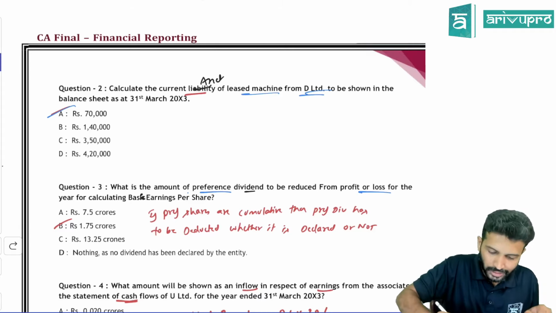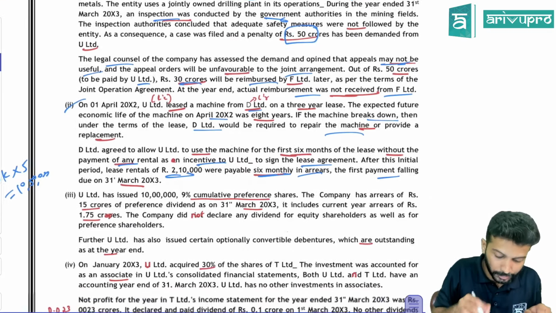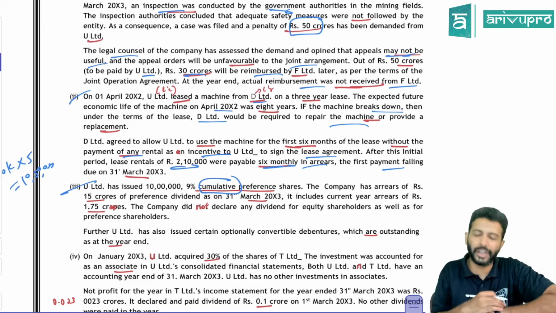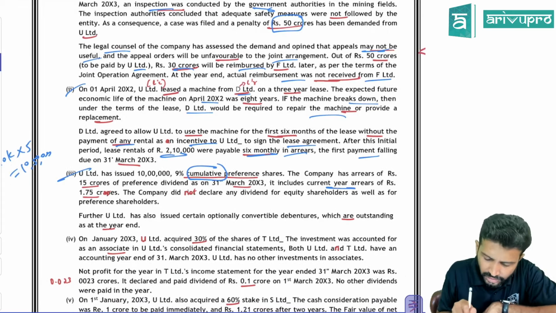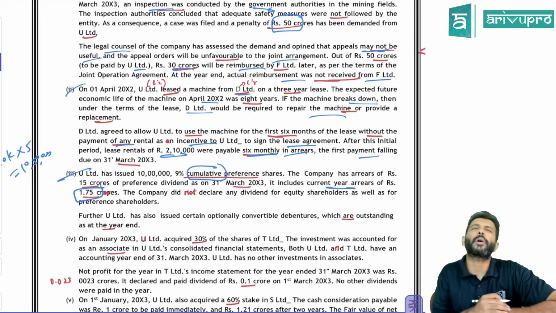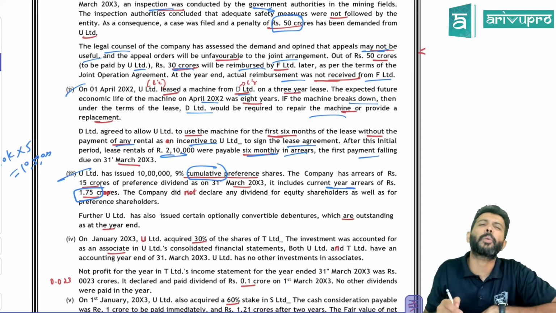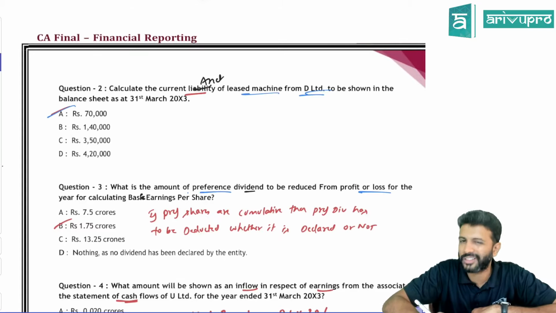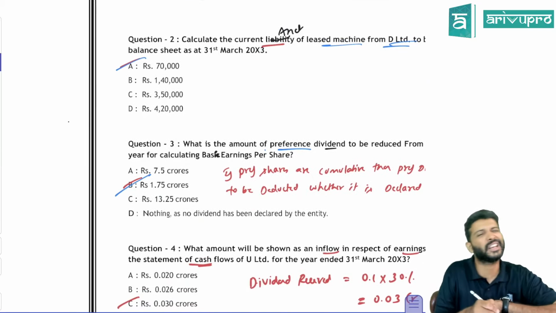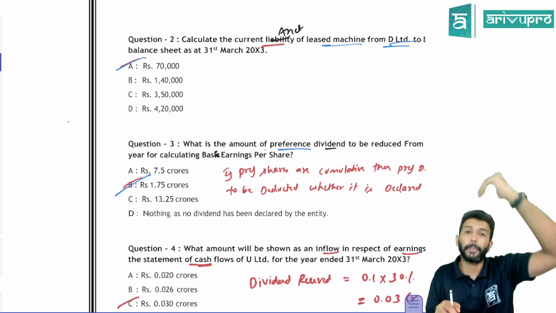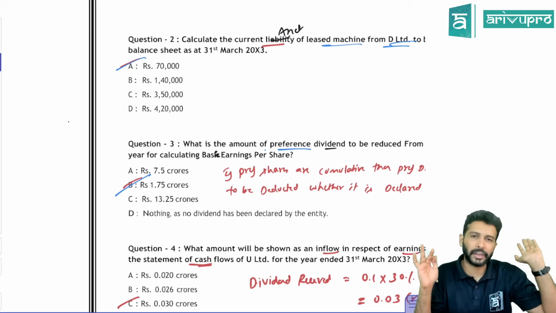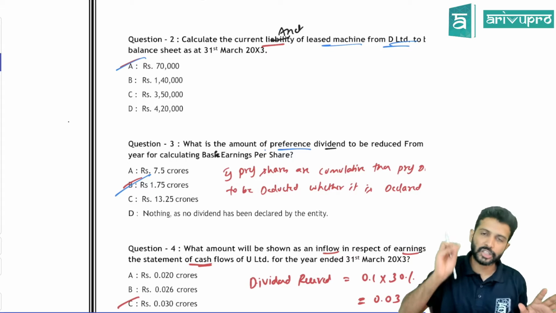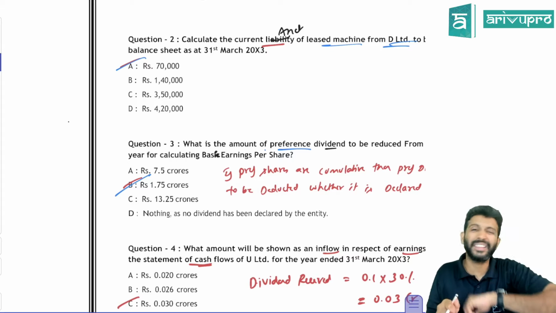Since these are cumulative, we need to check over here what sort of preference shares these are. Check adjustment number 3. They said cumulative preference shares. So I will only read the current year. So for the current year, what is the arrears of dividend? 1.75. So the dividend pertaining to the current year is 1.75. Since it's cumulative preference shares, for the current year, when you're calculating basic EPS, this 1.75 will be compulsorily deducted. Whether the company pays it or doesn't declare it does not matter. Whether they declare, pay and so on is irrelevant. If it is cumulative, then that year's dividend has to be compulsorily reduced for the basic EPS calculation.